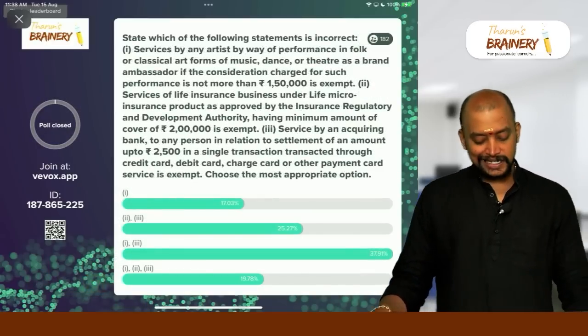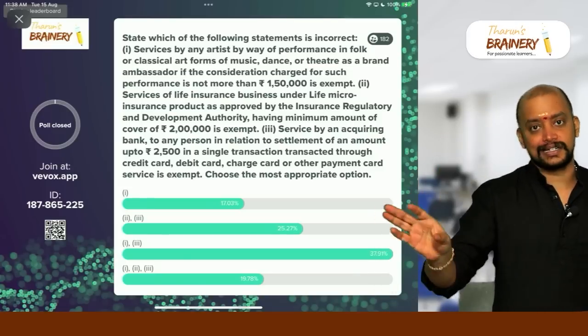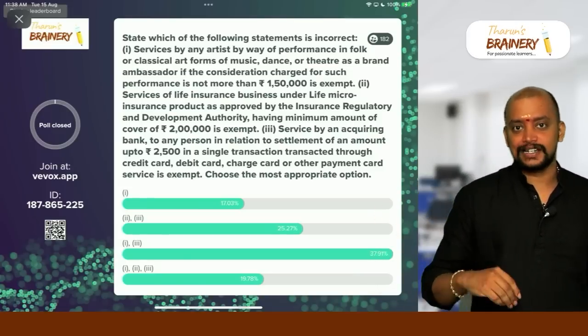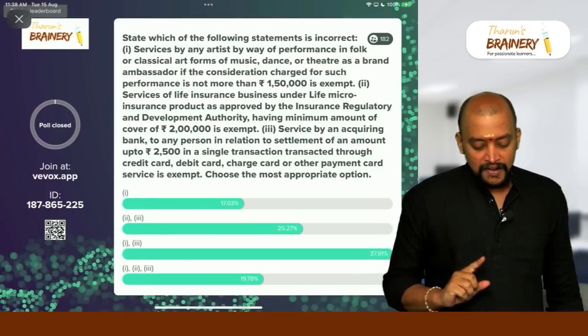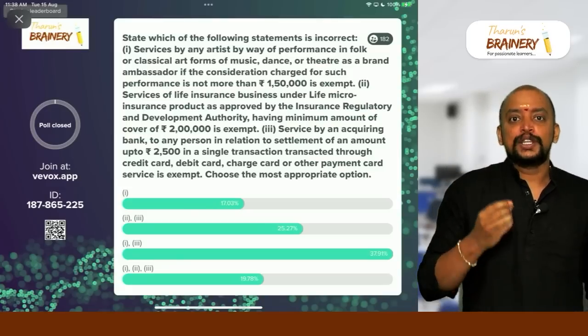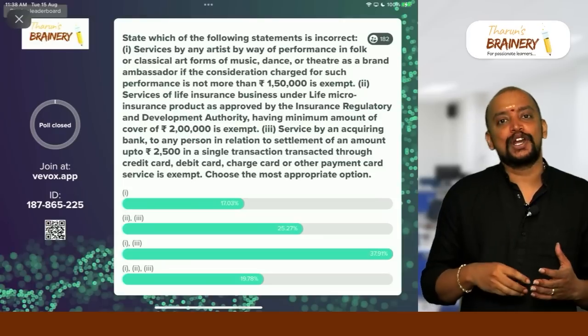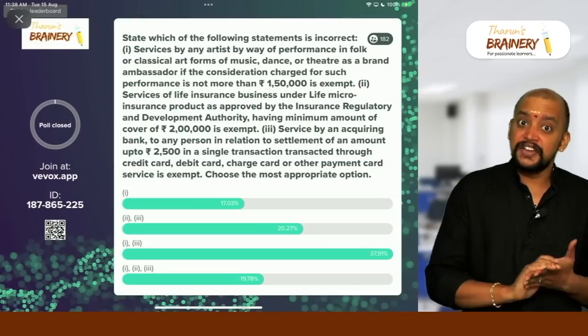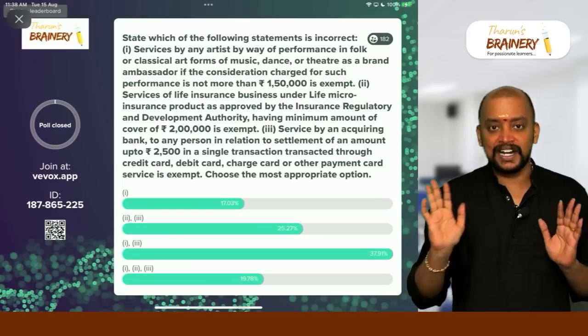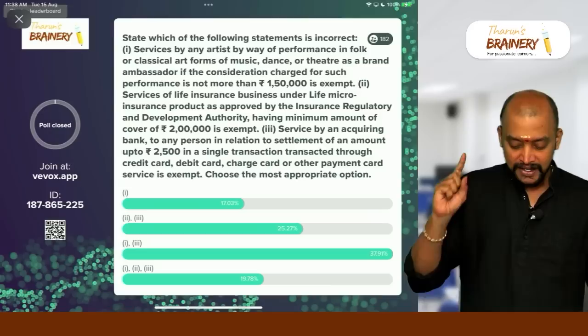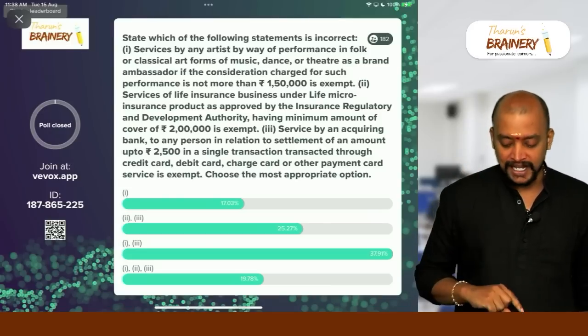Okay, first one. Actually the answer is all 3 are incorrect. All 3 are incorrect. You know why? First one, brand ambassador. The moment they act as a brand ambassador, definitely you will not get exemption, even though the amount does not exceed 1,50,000, taxable. So first one, brand ambassador, so taxable.